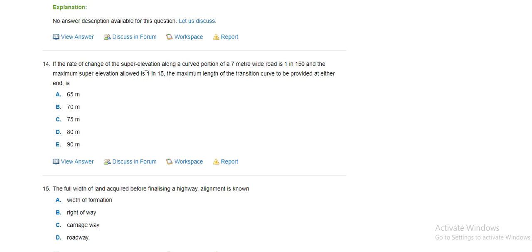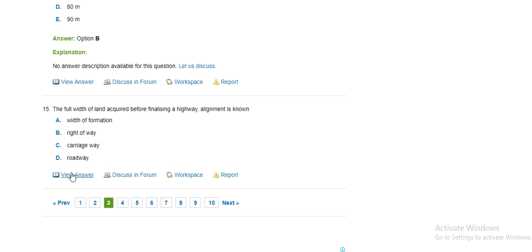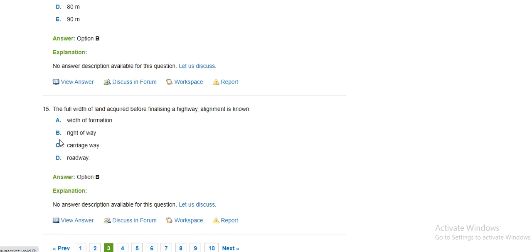The rate of change of super elevation along a curved portion of a 7-meter wide route is 1 in 150 and the maximum super elevation allowed is 1 in 15. The maximum length of transition curve to be provided is 65 meter, 70 meter. The full width of the land acquired before finishing a highway alignment is known as option B, right of way.